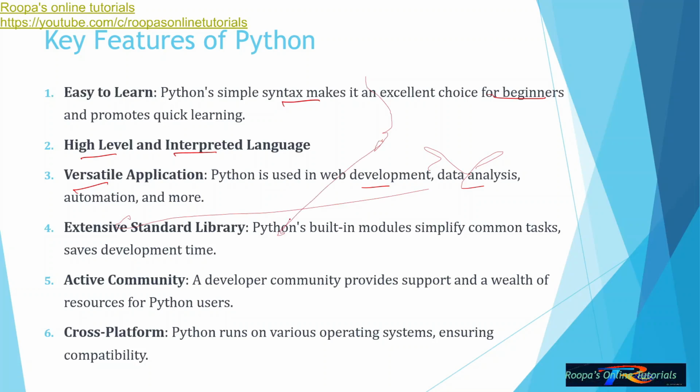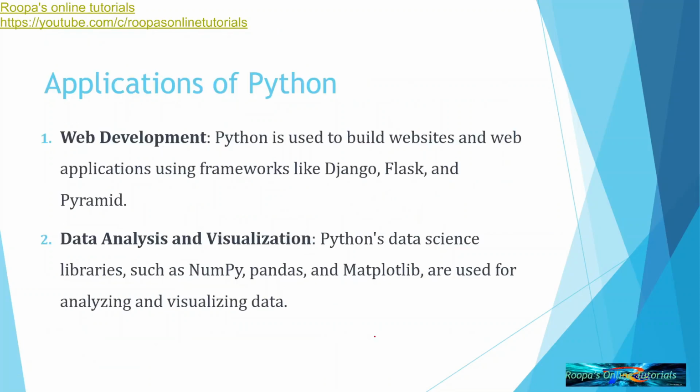A standard library contains a lot of functions. It contains a lot of built-in functions, which will help programmers to do programs in a more simplified way. It has an active community, I told you before, and it is cross-platform, meaning it can run on various operating systems. Just like Java, you can run it on different operating systems. It is not any particular operating system you have to write for.